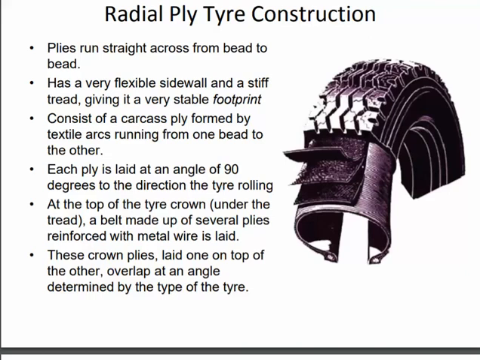Each ply is laid at an angle of 90 degrees to the direction of tire rolling. At the top of the tire crown, a belt made up of several plies reinforced with metal wire is laid. These crown plies are laid one on top of the other and overlap at an angle determined by the type of the tire.